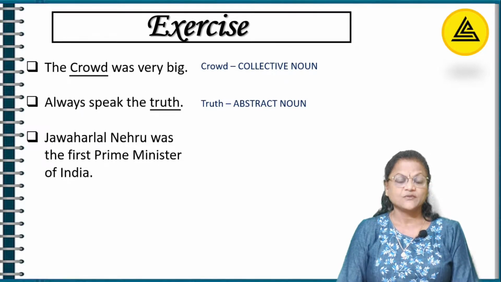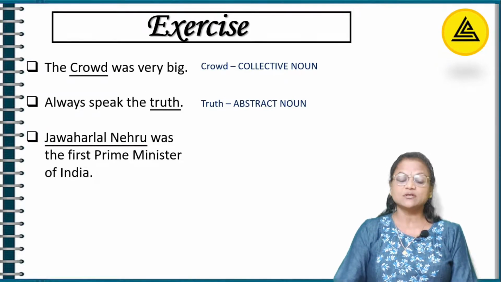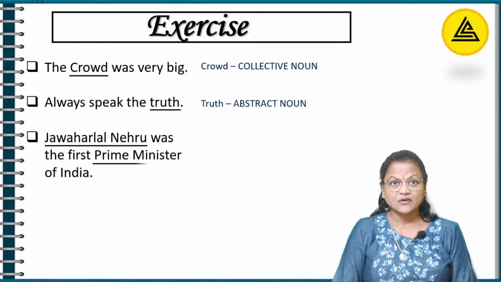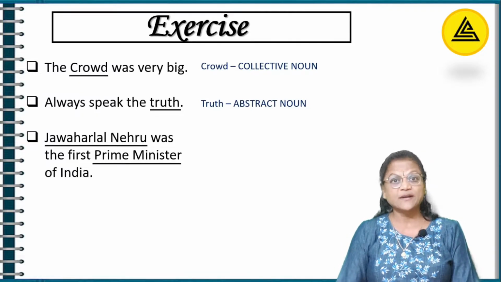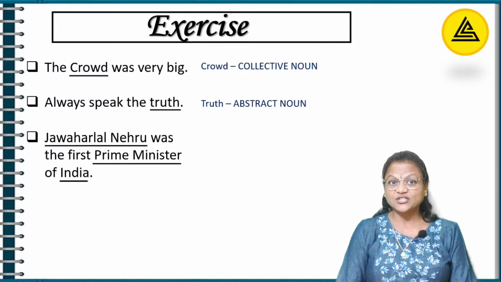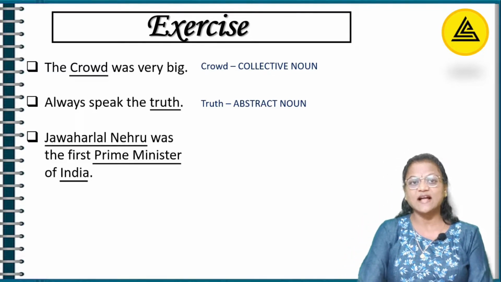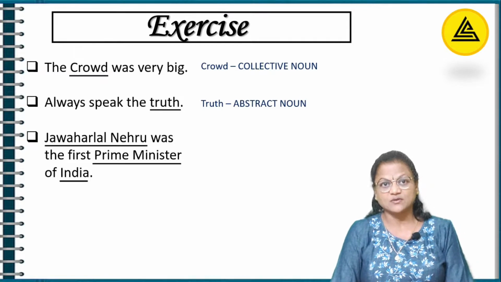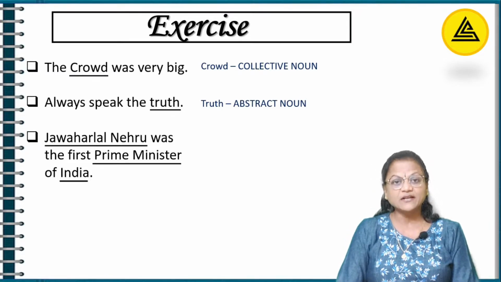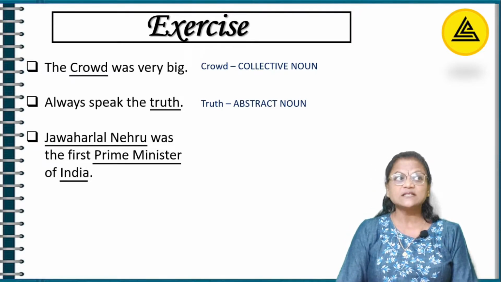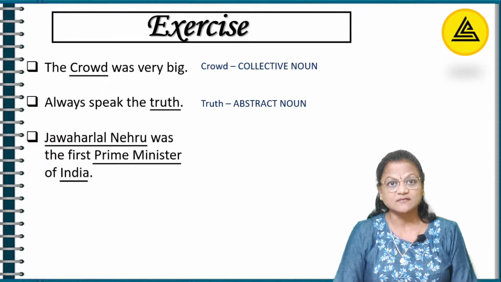Yes, I'm talking about Jawaharlal Nehru. What was he? He was the Prime Minister of which country? India. So in this one sentence, we have three different nouns. One is Jawaharlal Nehru. Of course, it's the name of a particular person.